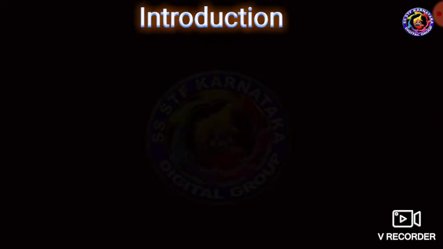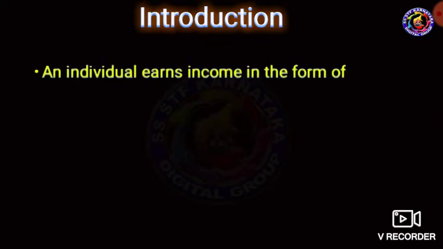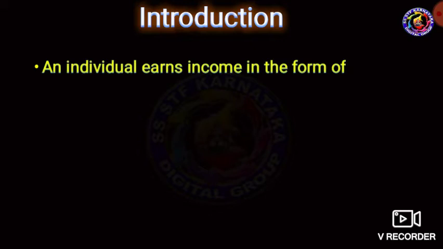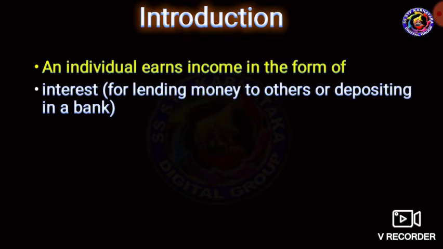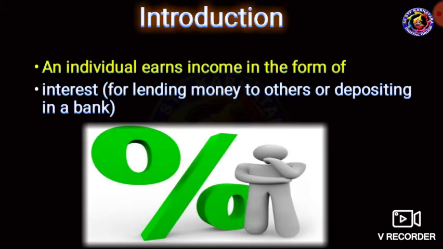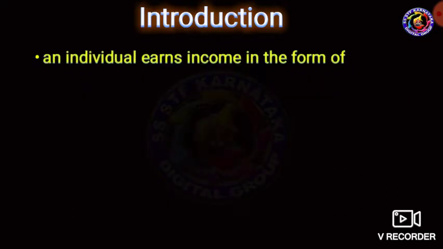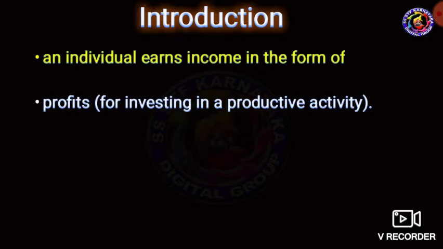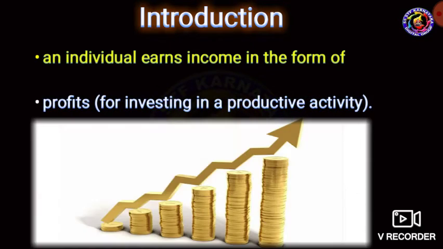Then capital. An individual earns income in the form of interest, that is for lending money to others or depositing in the banks. Then an individual earns income in the form of profit, by investing in productive activity.